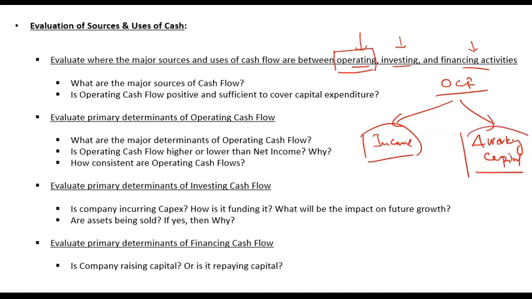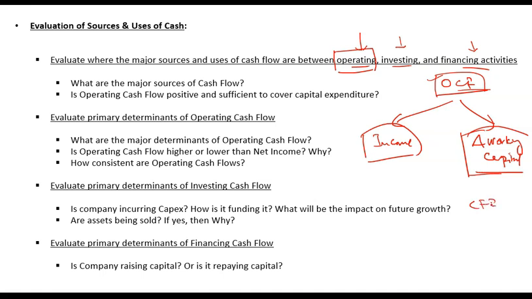So again, you will need to see that where is this operating cash flow coming from. If it is coming from income, if the company has been able to translate its income into operating cash flow, then that is a positive sign or that is sustainable. If this operating cash flow is coming from changes in working capital, then that is unsustainable. क्यों? क्योंकि एक साल में तो आप अपने current assets में भी decrease कर लेंगे, but then in later year it will again increase. So you need to see that where is actually this inflow coming from.